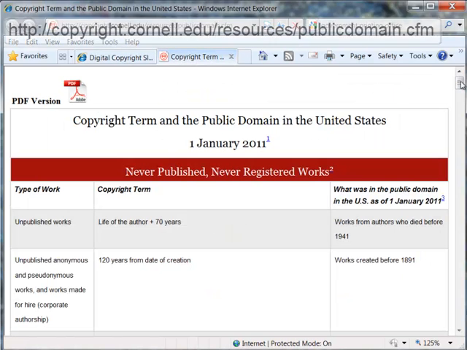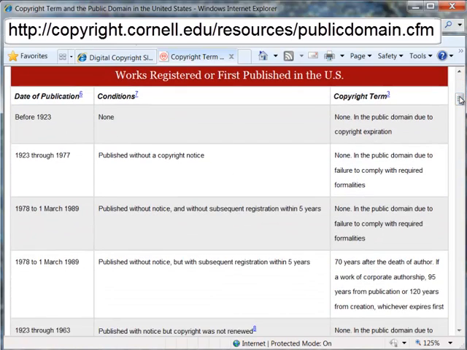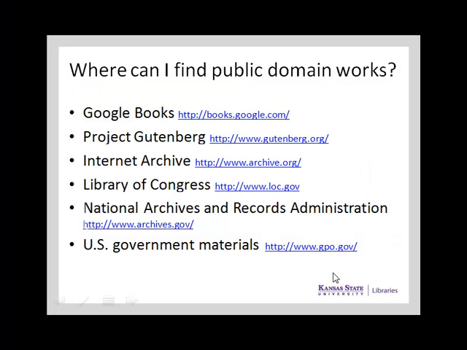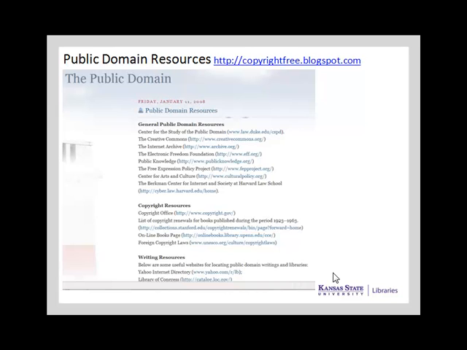Another good resource is Peter Hurdle's Copyright Term in the Public Domain in the United States. It has categories for many different types of works and indicates a corresponding length of copyright. Some of the major sources for public domain works include Google Books, Project Gutenberg, the Internet Archive, Library of Congress, the National Archives and Records Administration, and U.S. government materials. There are many more depending on the medium you're looking for. Consult Stephen Fishman's Public Domain Resources for specific sources for written materials, music, film, maps, and more.